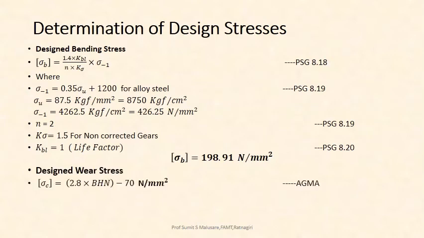For design wear stresses, we go for sigma C design is equal to 2.8 into BHN minus 70 as per AGMA. If you put the value of BHN 1, you will get sigma C design is equal to 630 Newton per mm square.